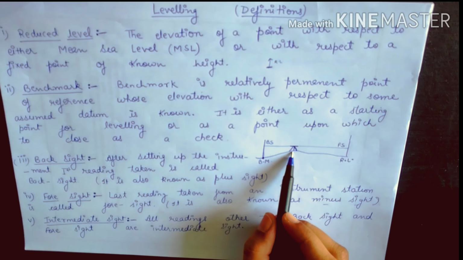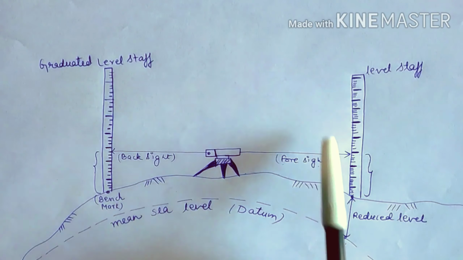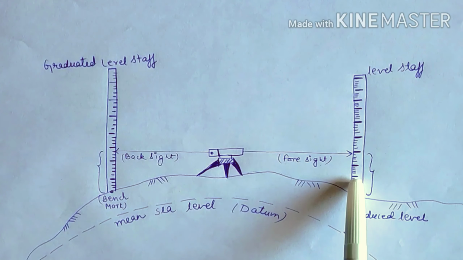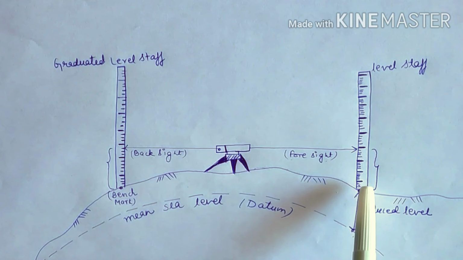Let us look at this diagram. Here in this diagram, you will see that this dotted line represents the datum, that is mean sea level. Okay, this is the benchmark. Benchmark is the point whose elevation is already known. This is the tripod on which the level is set up. The first reading is taken on the benchmark and it is called backsight, which is taken on the benchmark position. After that, this level staff is positioned at different locations. The last reading that is taken before the instrument station is changed is called foresight.